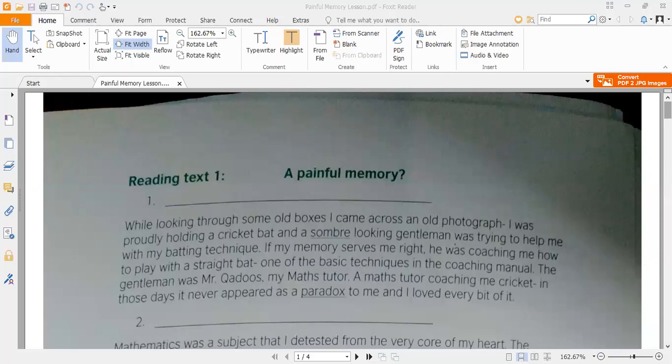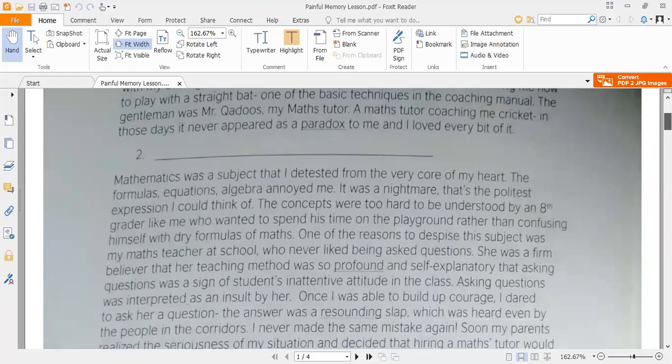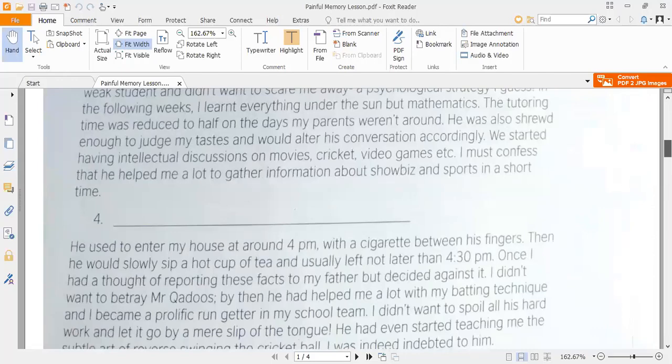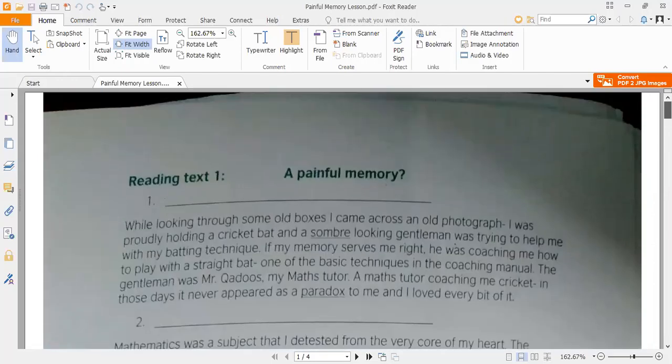So in this lesson, A Painful Memory, we are given 4 passages. You can see here these 4 passages are about the life of a boy, a student who recalls his past times and his past memories, and he thinks that all those past memories are still giving him pain and sorrow in the current time. And he recalls past habits as well. He recalls his past school days. He recalls his past mathematics tutor as well, who used to teach him.